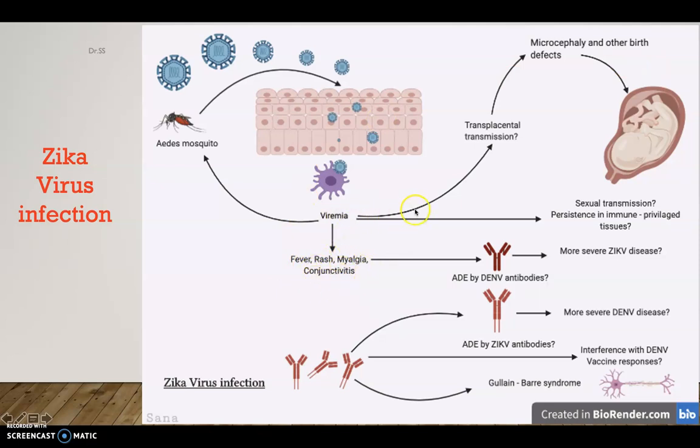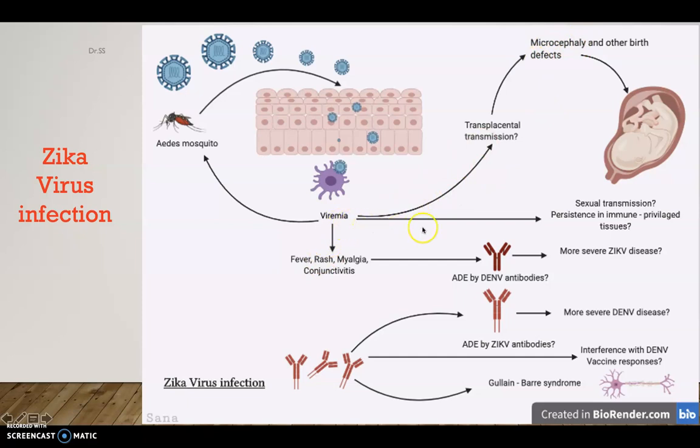So from this blood, it can transfer from mother to womb. Okay, transplacental transmission is possible. So if the mother is pregnant, it will affect the fetus and the baby may be aborted, or else it may suffer from microcephaly. Microcephaly is when, after birth, the child's head is very small compared to the normal size. So abnormal brain development, brain damage, or loss of brain tissue will occur. Okay, so it is better to avoid pregnancy at the time of Zika virus infection.